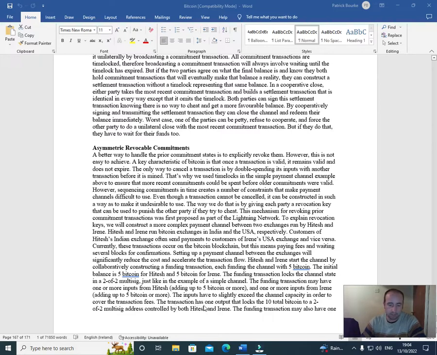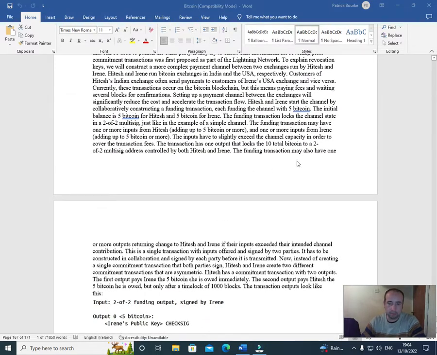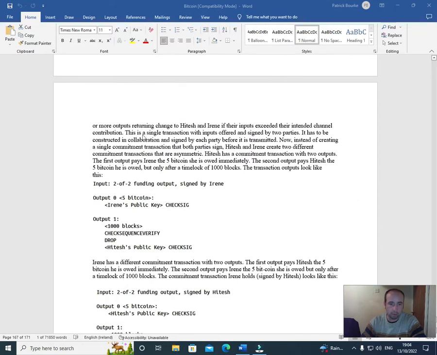The transaction has one output that locks the 10 total Bitcoin to a 2 of 2 multisig address controlled by both Hitesh and Irene. The funding transaction may also have one or more outputs returning change to Hitesh and Irene if their inputs exceed their intended channel contribution. This is a single transaction with inputs offered and signed by two parties. It has to be constructed in collaboration and signed by each party before it is transmitted.